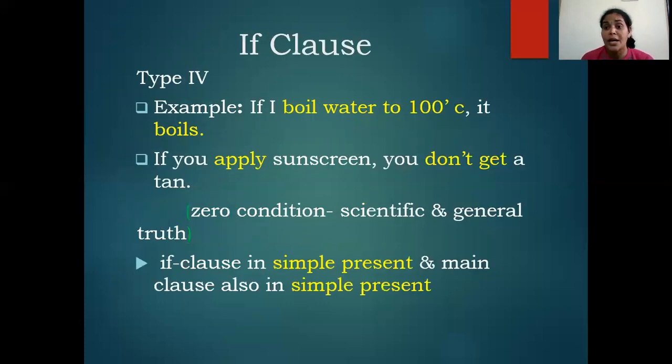If clause type 4. Now, see this example. If I boil water to 100 degrees Celsius, it boils. Now, the if clause is in simple present, and the main clause is also automatically in simple present. If you apply sunscreen, you don't get a tan. So it is a zero condition. It is a scientific and general truth.